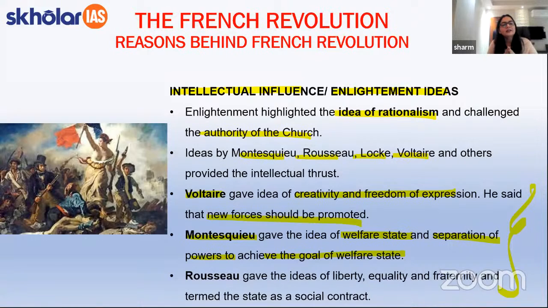Apart from the students, another important Enlightenment thinker was Rousseau, and he had given the most important ideas that are still associated with the French Revolution very dearly. That is the ideas of liberty, equality, and fraternity or brotherhood. And this was termed as a part of his work, that is the social contract.